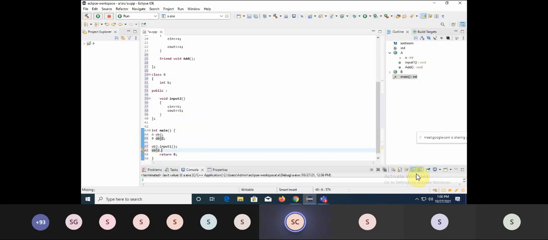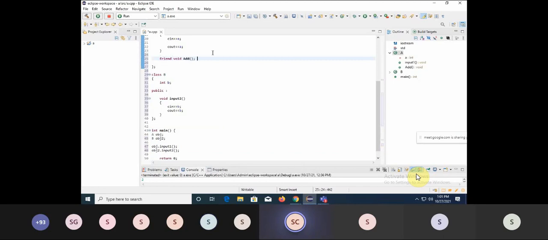And now I wanted to perform the addition of this add, which is a friend. So what will I do? I told you this is not the member function. So if I wanted to write the definition of this function, where should be the definition? Can we write the definition inside the class? So the answer is yes. We can write the definition inside the class.